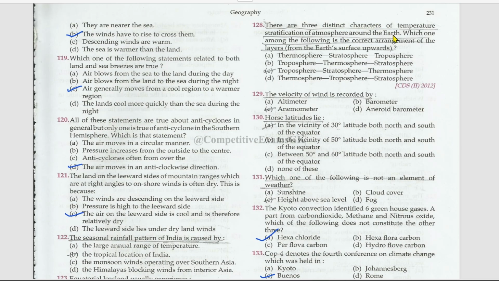There are three distinct characters of temperature stratification of atmosphere around the Earth. Which one among the following is the correct arrangement of the layers? There is troposphere, stratosphere, and thermosphere. The velocity of wind is recorded by anemometer.